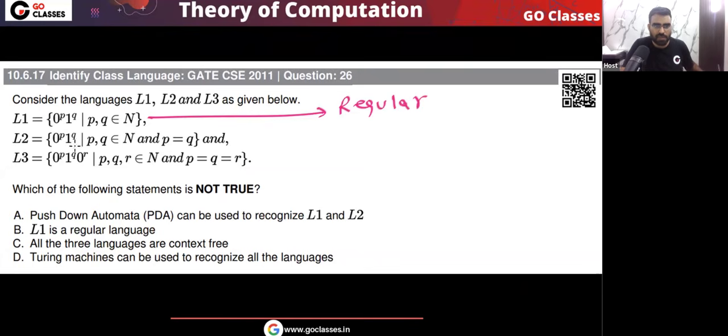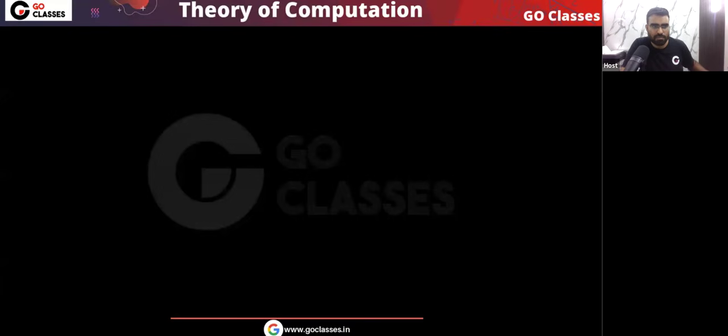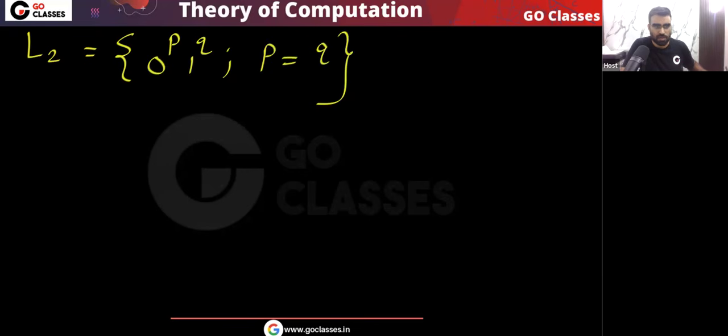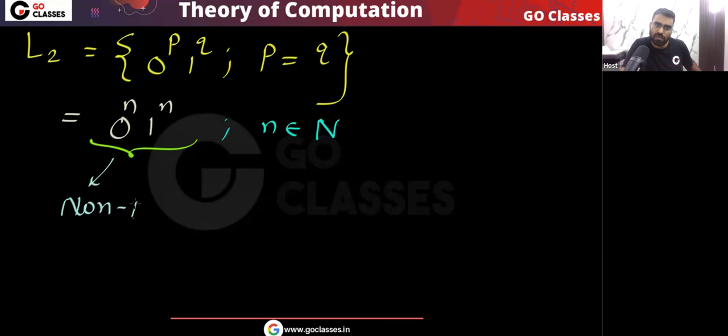Okay, what about the next language? That is 0 power p, 1 power q, where p is equal to q. So what about this language L2? L2 says you have 0 power p, 1 power q, and p is equal to q. So I can write L2 like this: 0 power n, 1 power n. Yes or no? Because anyway p is equal to q, and this is a standard language where n belongs to the set of natural numbers. This language is not regular.